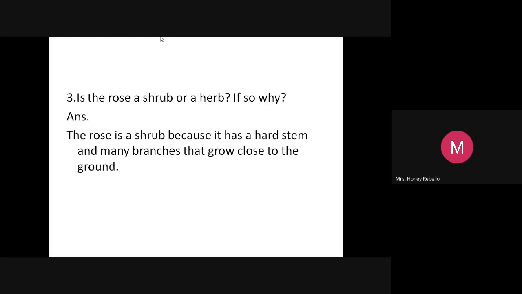Let it be there. No problem. When we check your notebook, we'll just correct it. Those who haven't written, please write this. The rose is. I-S. Mom, you want to write? Please write the rose. T-H-E. The rose. R-O-S-E.